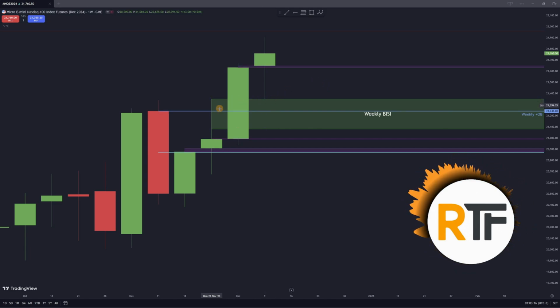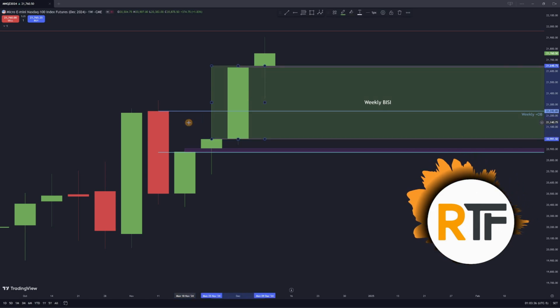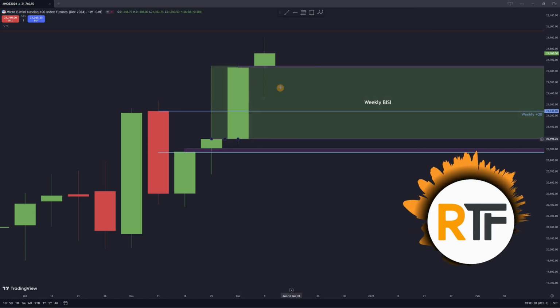But I do see that we do have this weekly fair value gap, and traditionally we would draw it from the low of this candle to the high of this candle. But if you take a closer look, there is a very small volume imbalance on the weekly chart and a volume imbalance up here. So I would want to stretch this fair value gap up here and down here, and then if you look at this, we do have a rather large fair value gap. So it's actually going to be kind of hard since this fair value gap is so large. I'm using this down candle right here as a weekly order block.